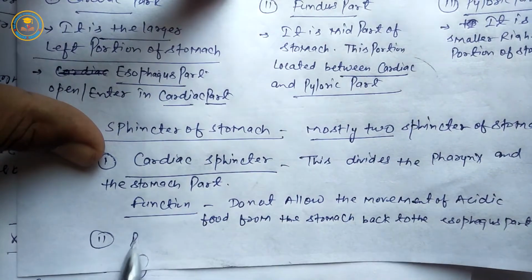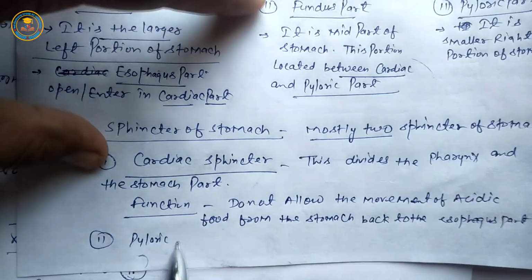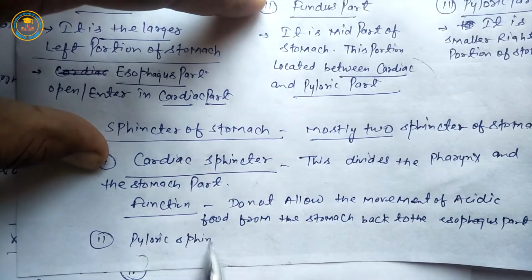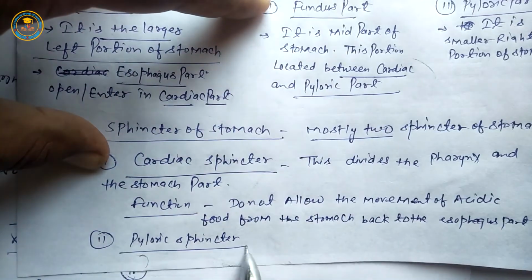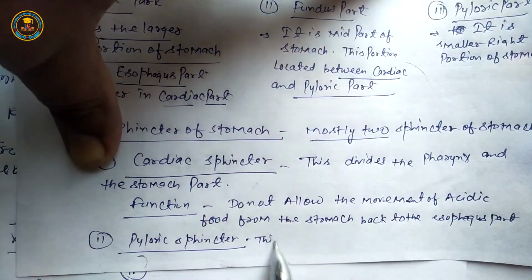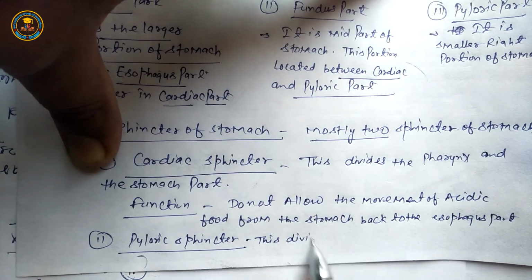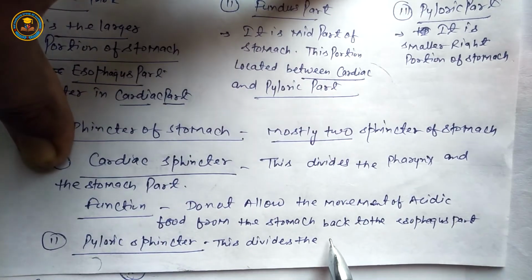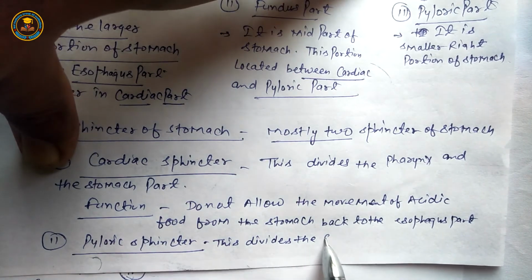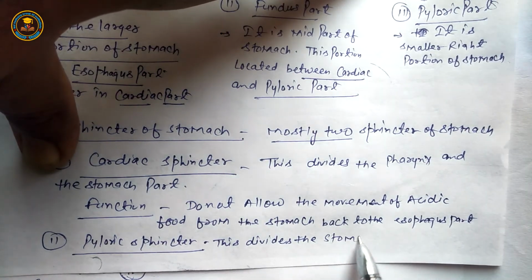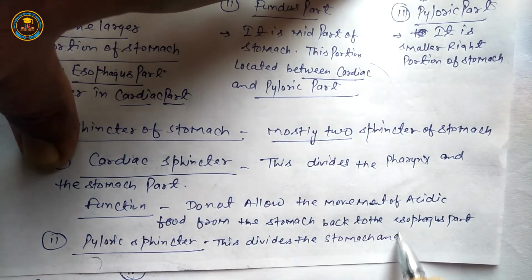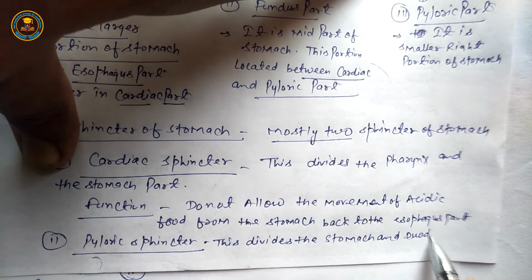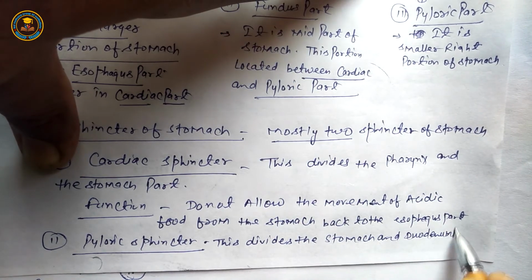Next sphincter is pyloric barrier or pyloric sphincter. This divides the stomach and duodenum part.